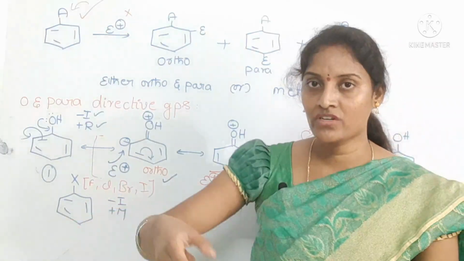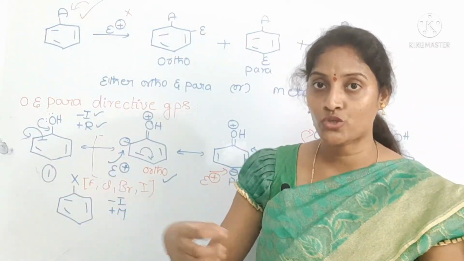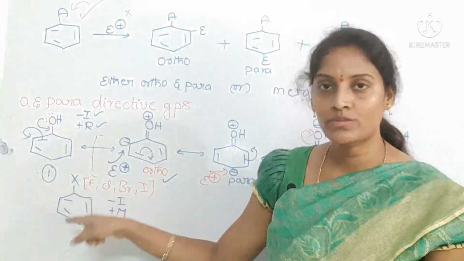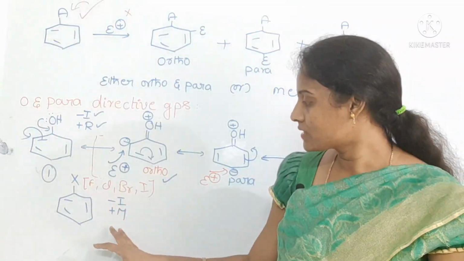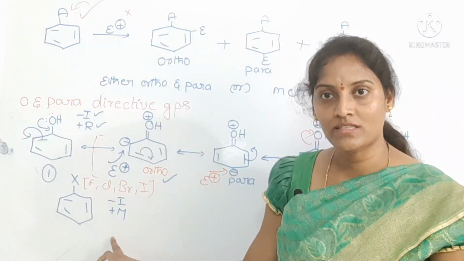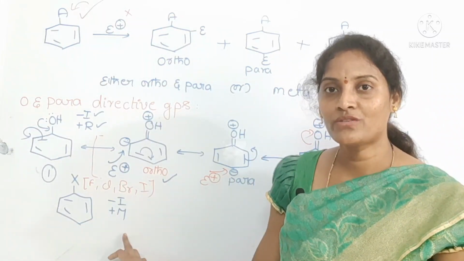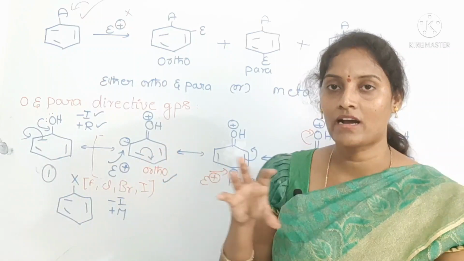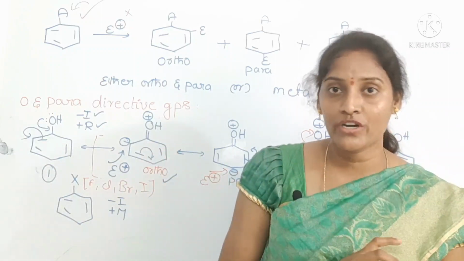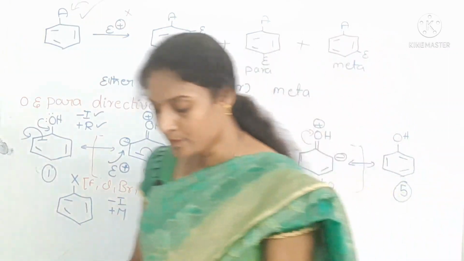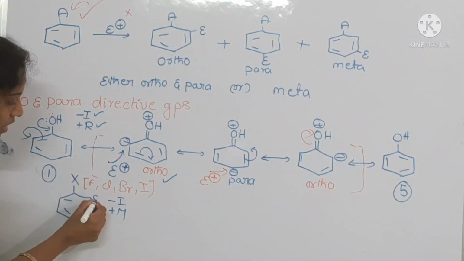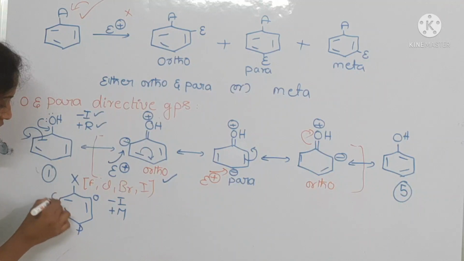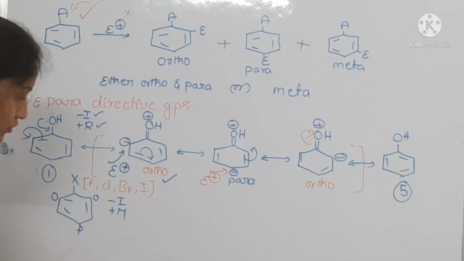Because of the minus I effect, they can pull electrons towards themselves, those electrons present in the ring carbon atoms. Okay, so what happens here? But these also have a plus M effect, so because of this plus M effect, they can also act as ring activating groups. These also activate ortho and para positions towards electrophilic substitution.